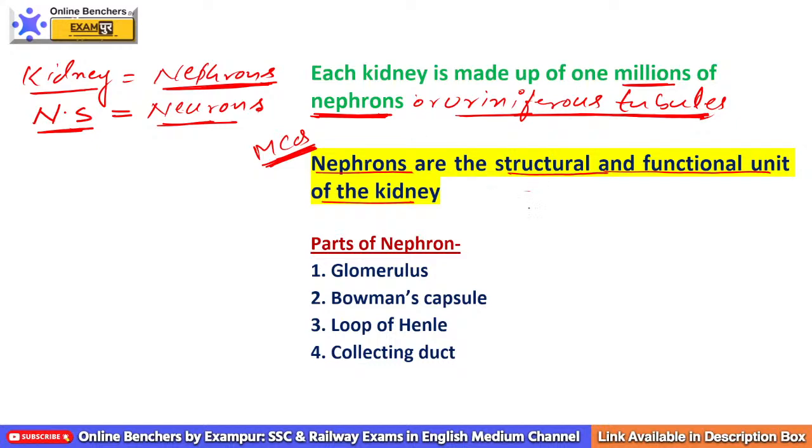So when we talk about the kidneys, the structural and functional unit of kidney is your nephron. And nephron is also known as what? Uriniferous tubules.